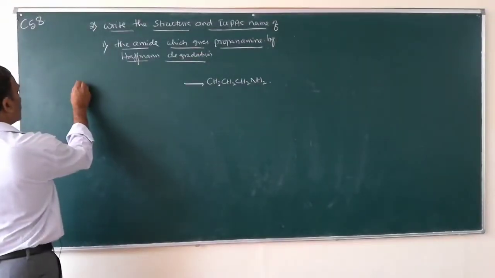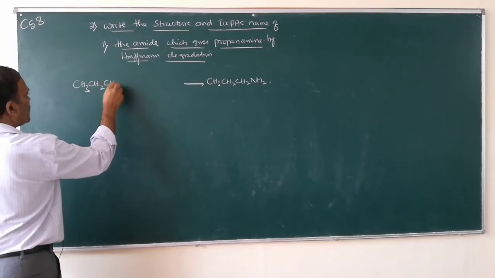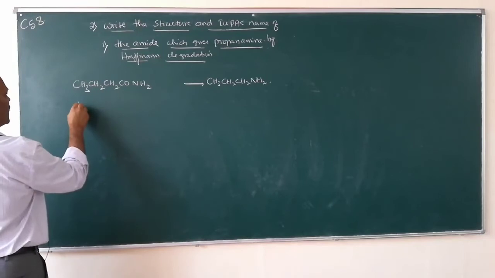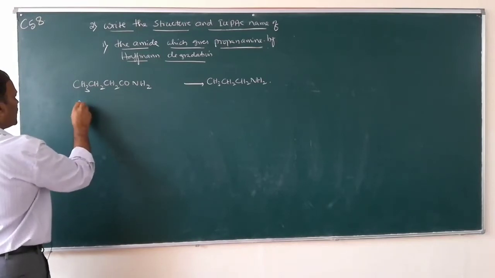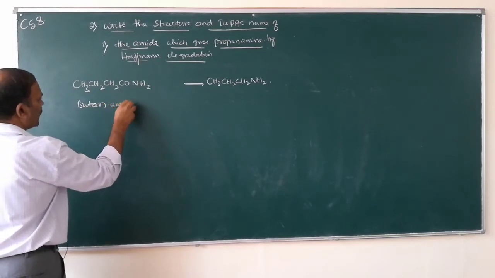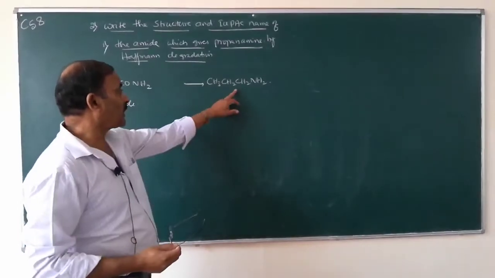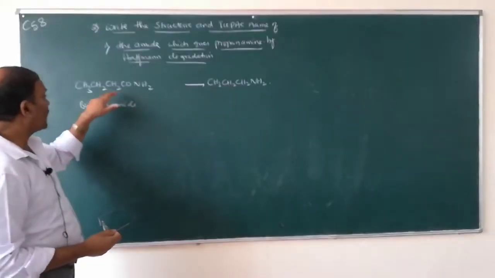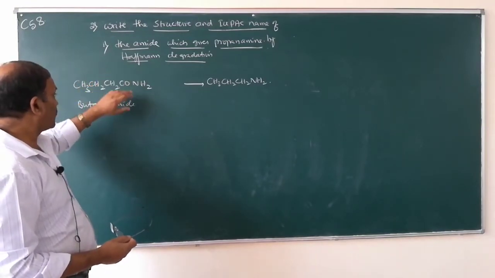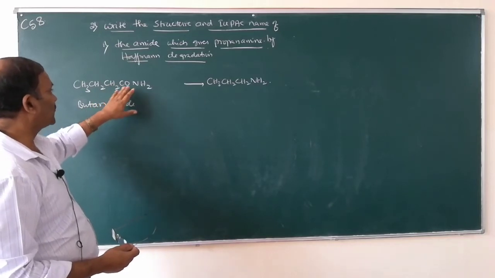What is the formula of butanamide? CH3CH2CH2CONH2. This one is butanamide. To get propanamine, we have to take butanamide, whose carbon atoms are greater by 1.